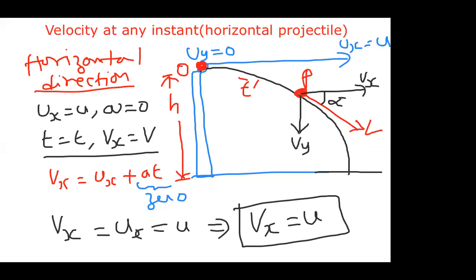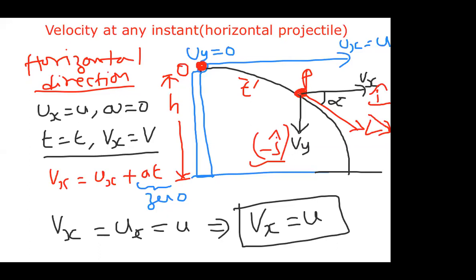So I can write here, this is i cap, and this direction I can write minus j cap. So i cap is the Vx direction and minus j cap is the Vy direction. Now how to write V bar? This is a velocity, let me write it as V bar. It has two components, one along i cap, one along minus j cap.